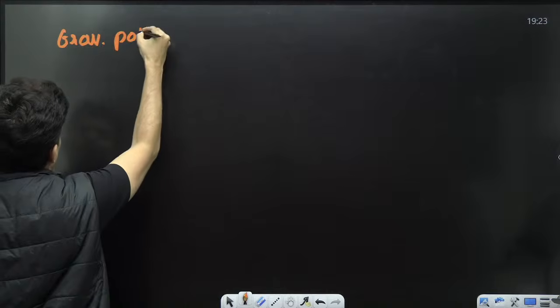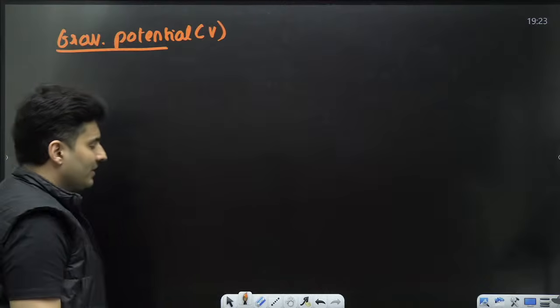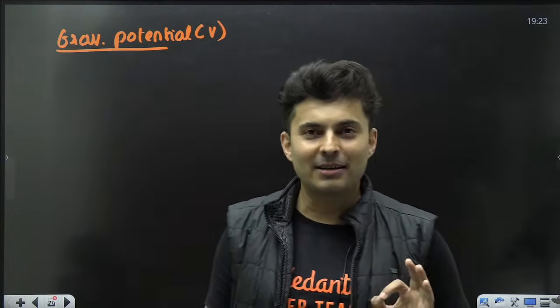Gravitational potential. The symbol is V. Many students get confused. What is the difference between potential and potential energy? Okay, I'll give you a simple example.